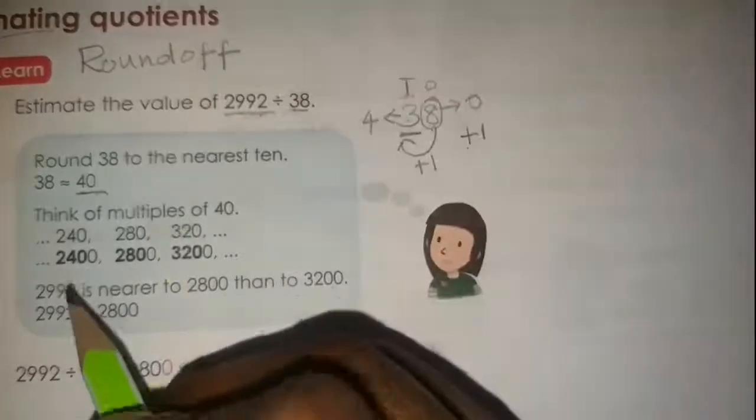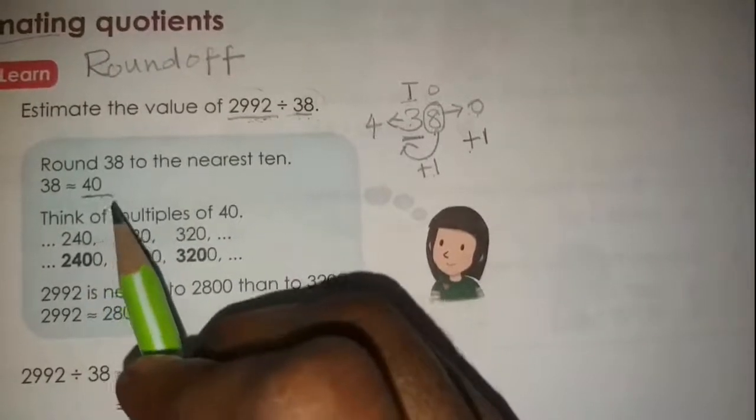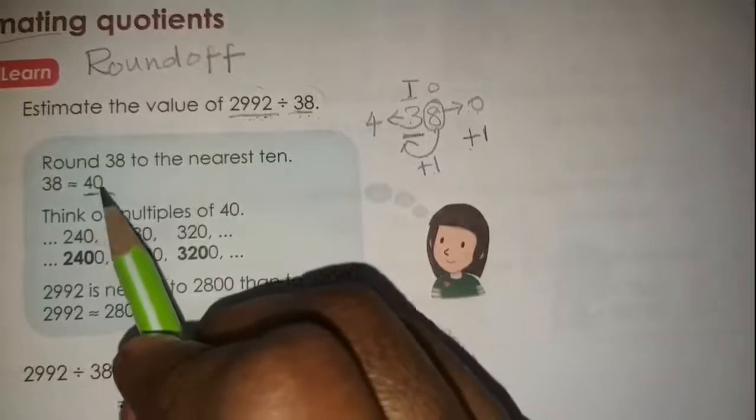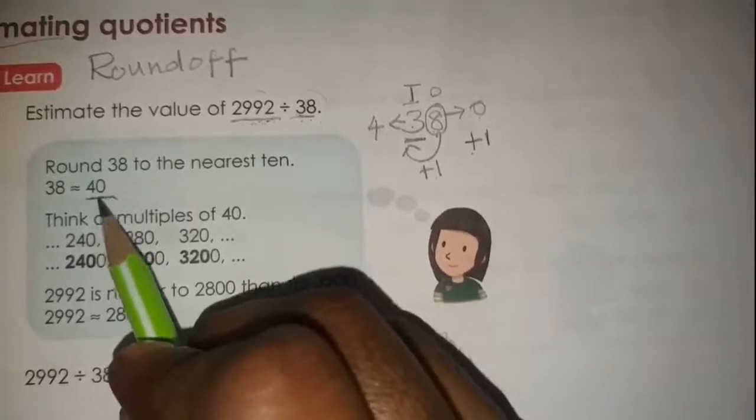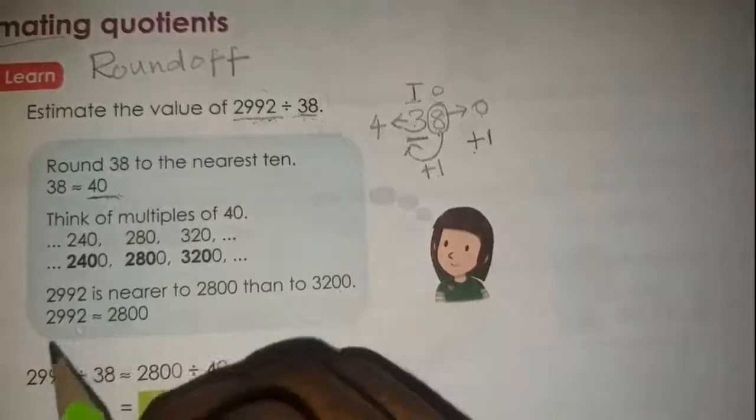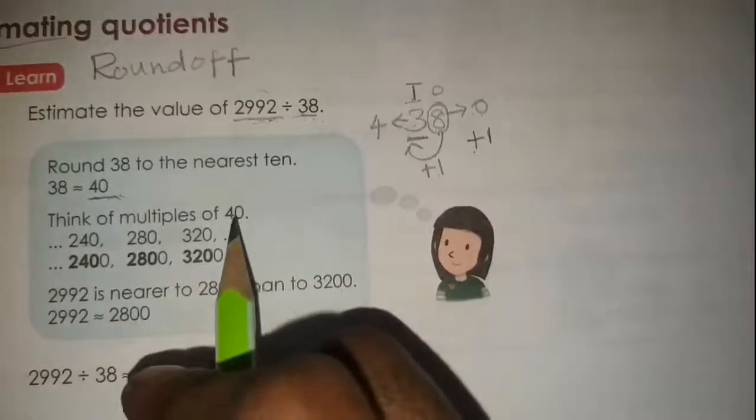So we have to think about the multiplication table of 40. Can you say the multiplication values of 40?